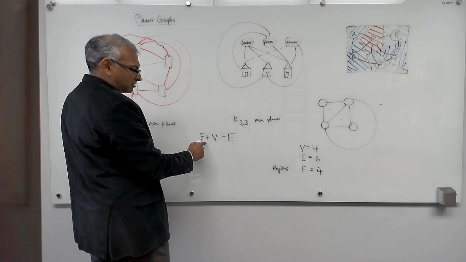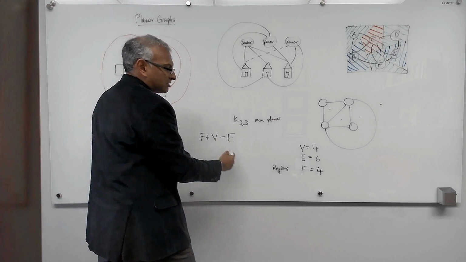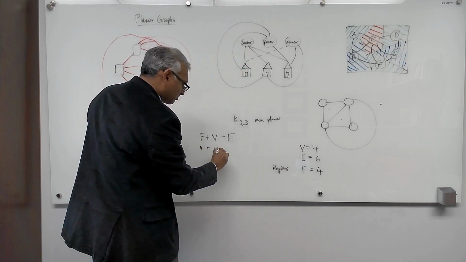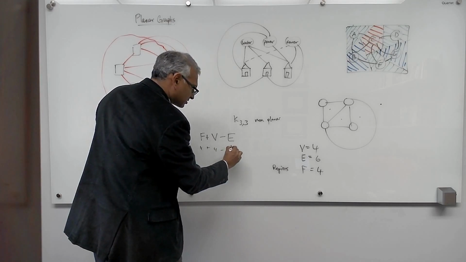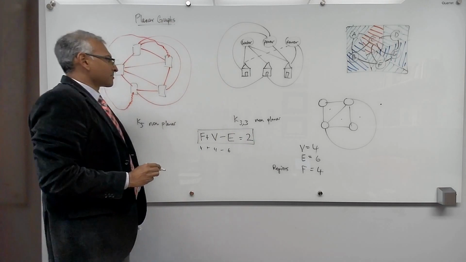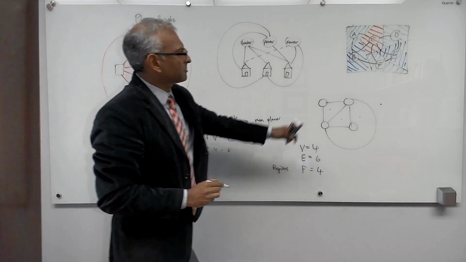So F, faces plus vertices minus edges. So 4 plus 4 minus 6. This is equal to 2.